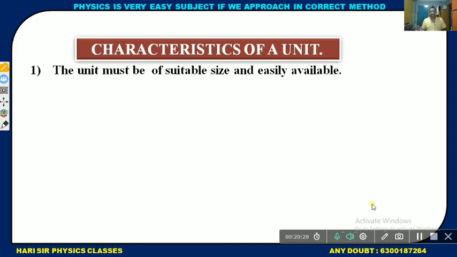The unit must be of suitable size and easily available. This is a very important point for the characteristics of a unit. That means anyone can measure the physical quantity with the unit.